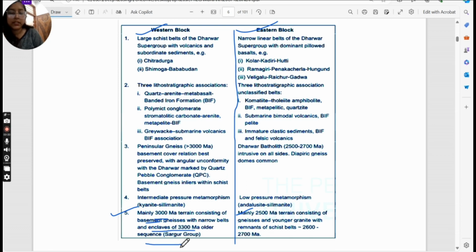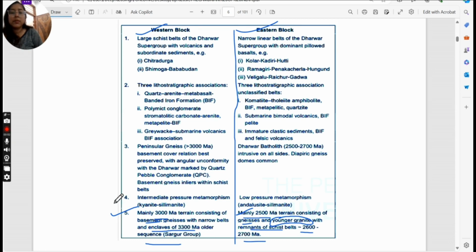We will see that next in the stratigraphic table. And the eastern block is of 2500 million years ago terrain, which consists of gneiss, and the most important thing, it consists of more granites. Younger granites with remnants of schist belt, which is of age 2600 to 2700 million years ago.